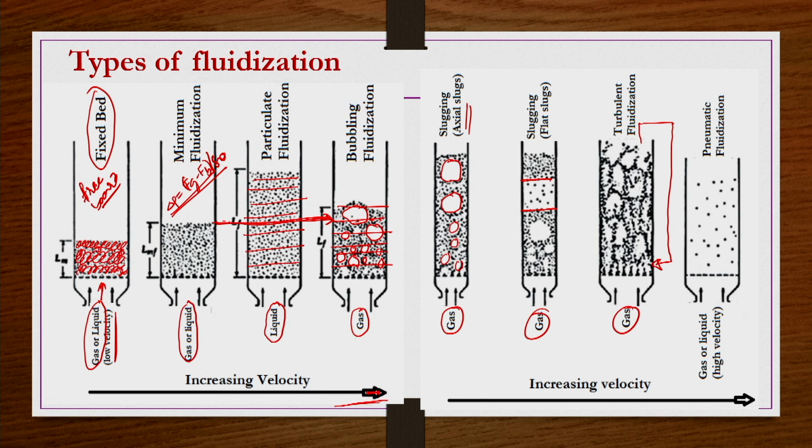But at very high velocities compared to the minimum superficial velocity, whether you are using a gas or liquid as a fluidizing medium, a kind of pneumatic transport will take place, where the particles are fairly far apart from each other and may be going out of the bed, and then a kind of transport is occurring. So, these are the types of fluidization in general we have seen, and they are general observations. They may not necessarily always form.